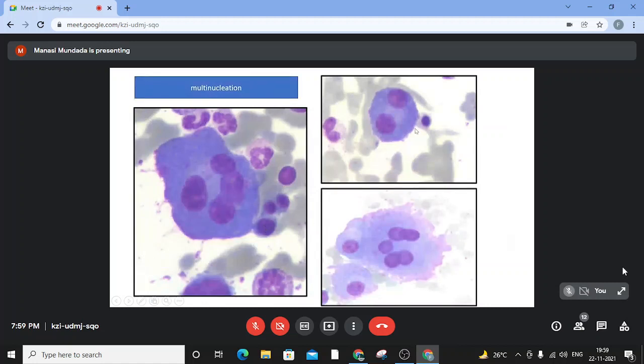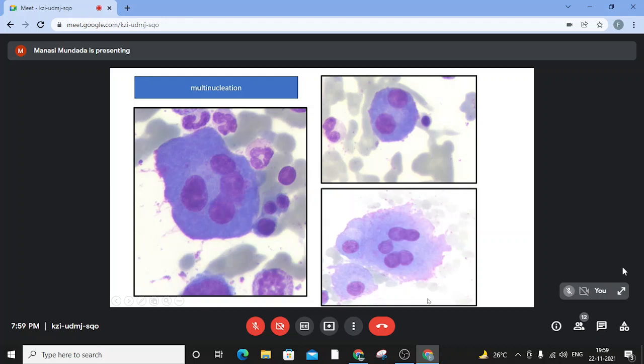You might see various types of multinucleation. There can be bi, tri, quadri, penta, multinucleation that can be seen in plasma cells. So all these morphological features of plasma cells that we have seen till now don't point towards malignancy per se, except perhaps the atypical plasma cells that we saw. All these can be there in reactive plasma cells too. So the presence of any of these features does not make it an abnormal plasma cell.